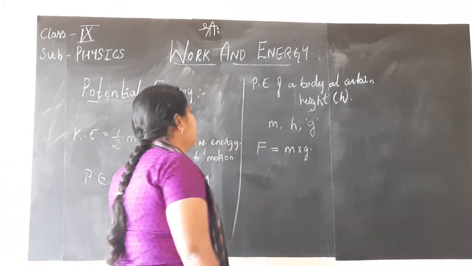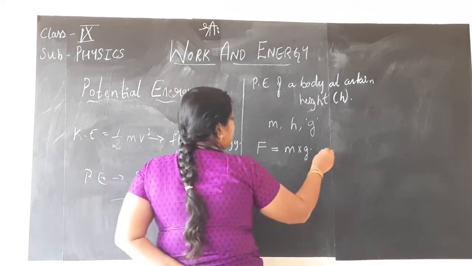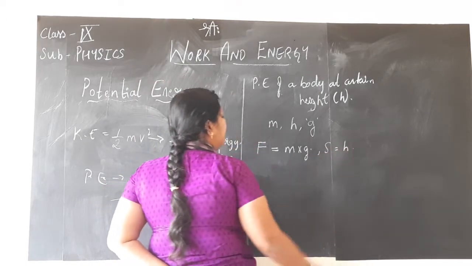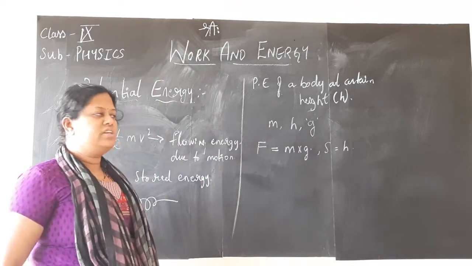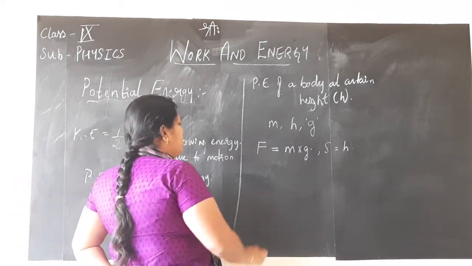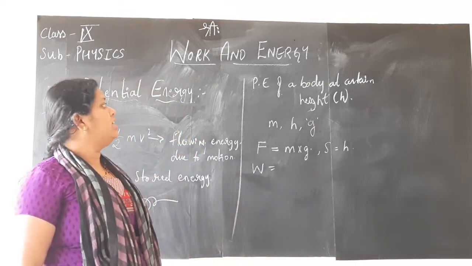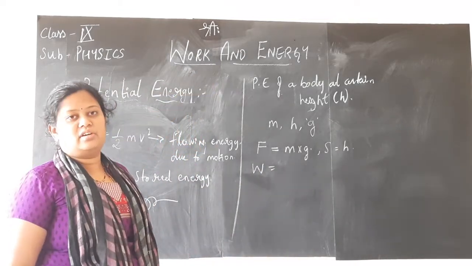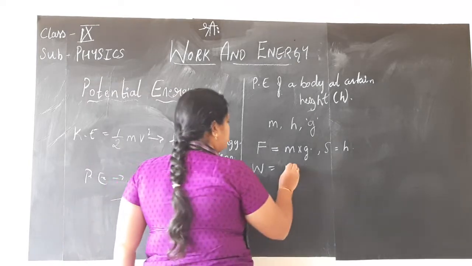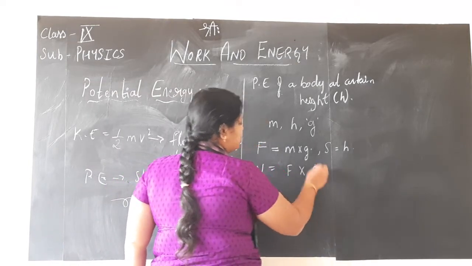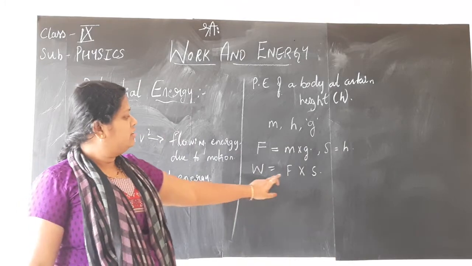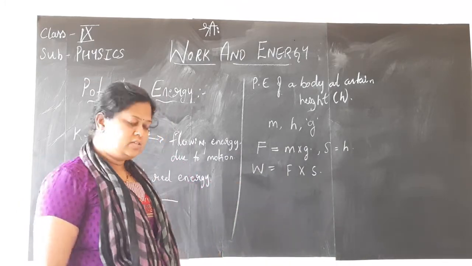Now, what is the distance or displacement? The distance to which the object is moved is height h. Now, we have learnt in the beginning session of this lesson about the concept of work, children. Work is defined as the product of force into displacement, isn't it? Work is defined as the product of force into displacement.